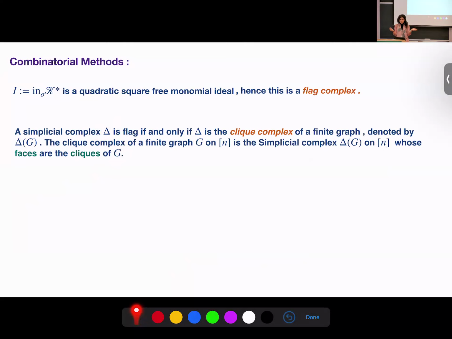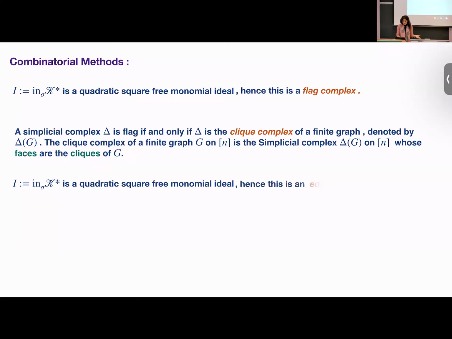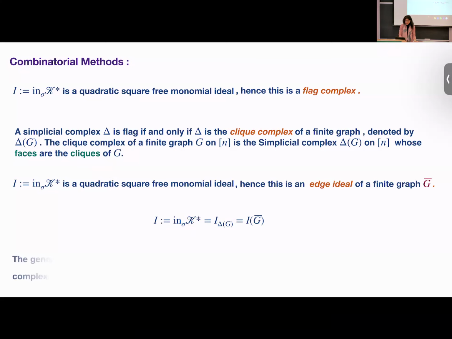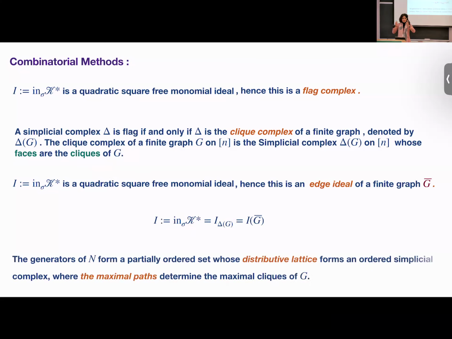But it's not all. We have more aspects. I is a quadratic square-free monomial ideal. What does it mean? It means that it is an edge ideal of a graph. What is this graph? It is the complement of the same graph. So summing up, we have I, the initial of K star with respect to some specific monomial order. So we have an ideal of a Stanley-Reisner ring corresponding to the clique complex, and at the same time, it is an edge ideal of the complement of the graph. So it is not all.